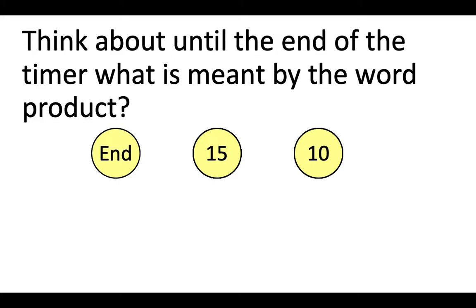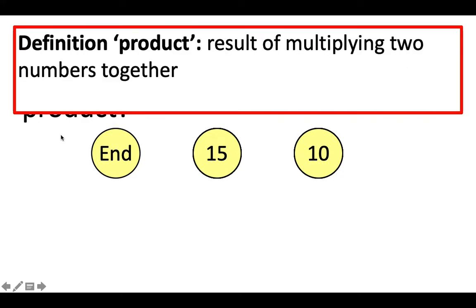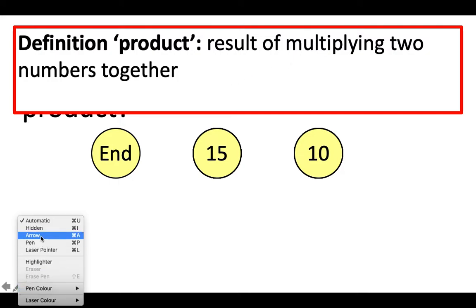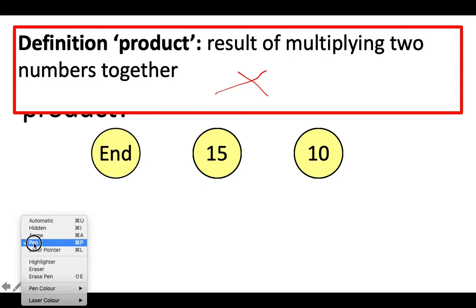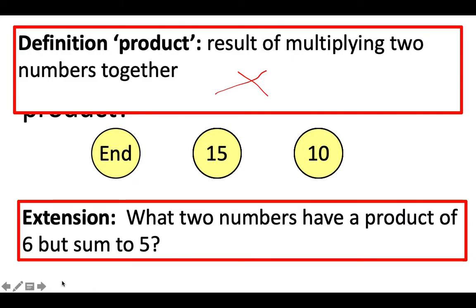Hopefully you had time to think, and the answer of what product is in maths is the result of multiplying two numbers together. Now the next question I want you to think about will be on the screen shortly. What two numbers have a product of 6 but sum to 5? Please pause the video and think about this.